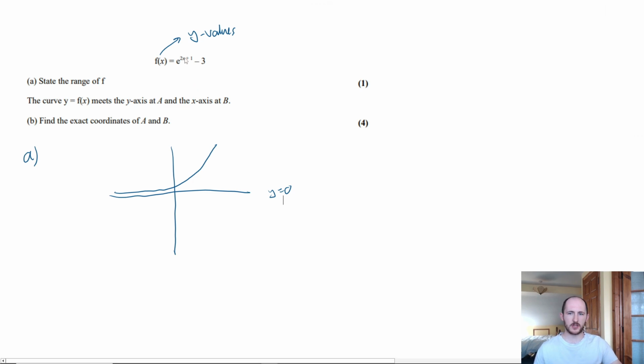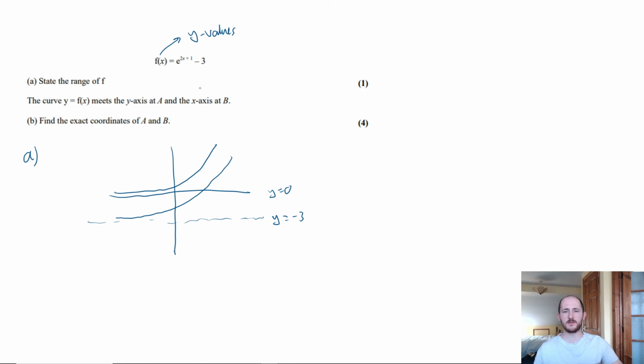Now, I know that there are two things affecting x, but do we care about x? We're talking about the range. So we don't care about these x things here. It means we only care about this minus 3 on the end. And what would that do? Well, it shifts the entire graph down. So instead, it's going to become a graph that's something like this, where this is our new asymptote. Because again, everything has been shifted down.